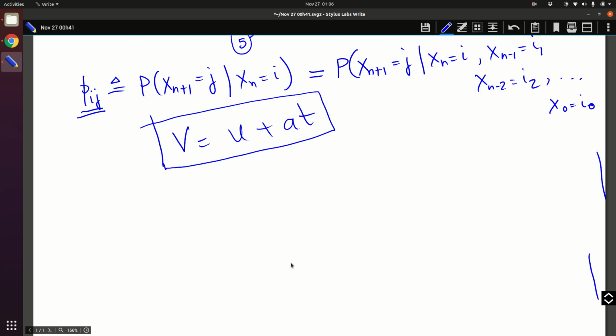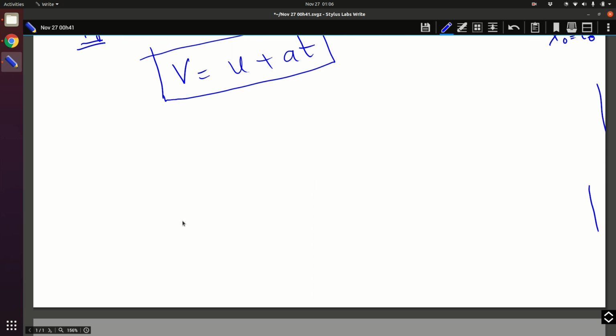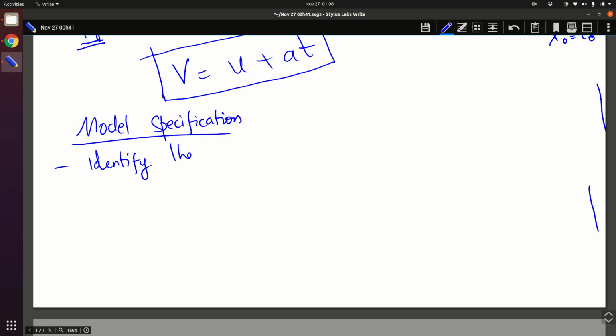So if you truly want to specify the model, what are the model specifications? It is easy. First, you identify the states. The states in the checkout counter example are the number of people, and the capacity is 10, so you cannot have more than 10. That is the first step.